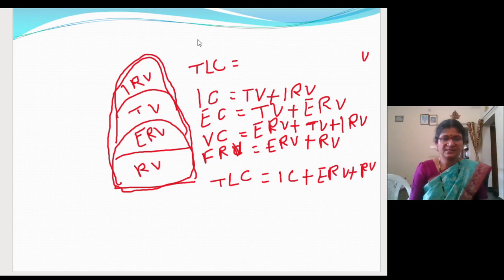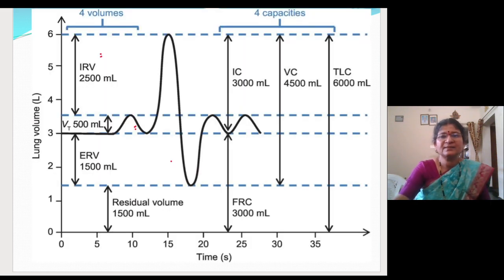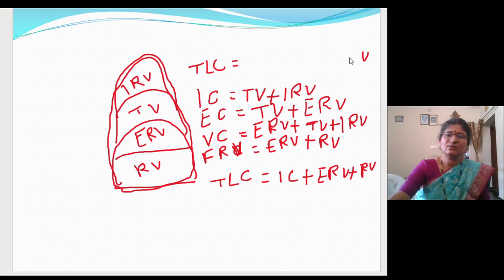Okay, so TLC, let us take a look at what you have learned. TLC is IRV, TV, ERV and residual volume, all these four. Instead of writing these volumes, you can use these capacities.